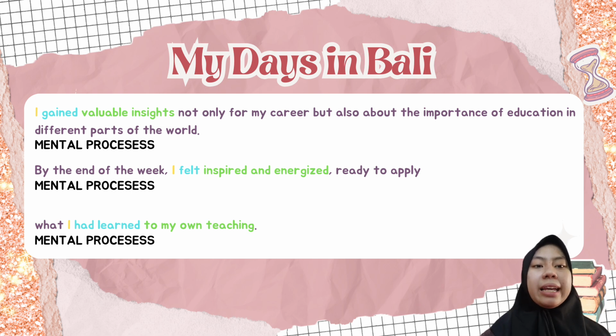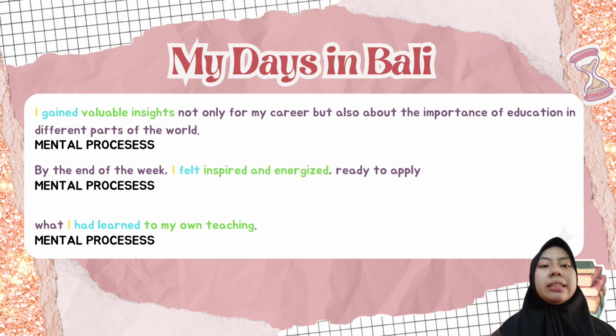The word "gained" here is one of the verbs that involves the mental process of receiving something, namely valuable insight. "Not only for my career but also about the importance of education in different parts of the world" is the phenomenon. It can be concluded that this sentence falls into the category of mental processes.